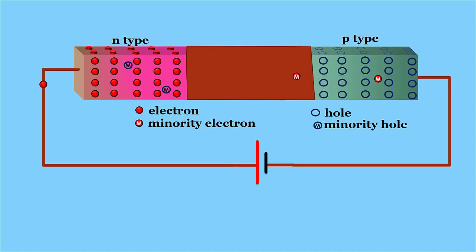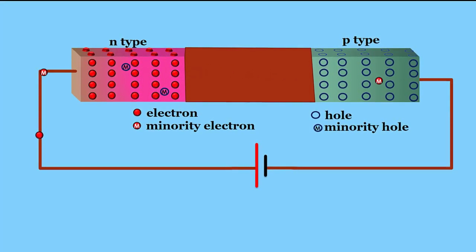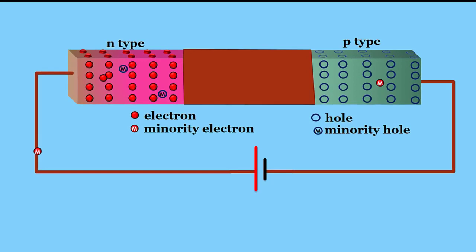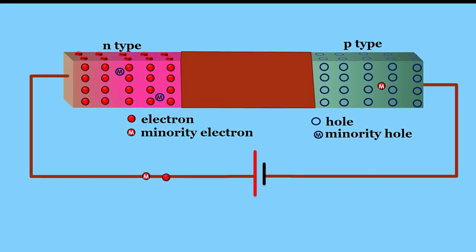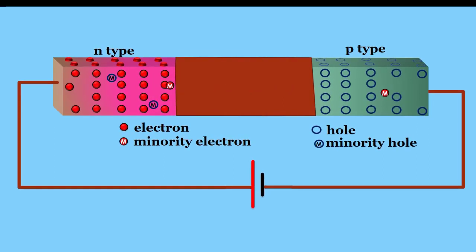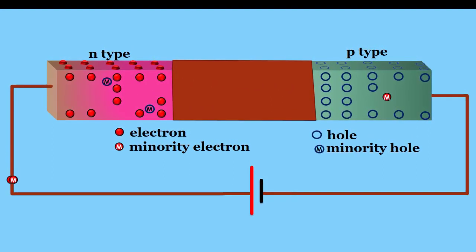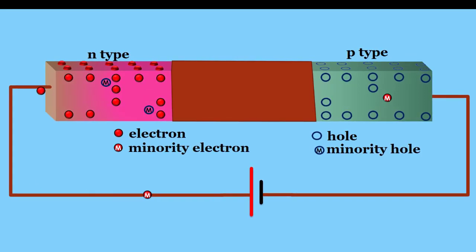But in practice, a very small current of the order of a few microamperes flows in the reverse direction. This is due to the minority carriers flowing in the opposite direction. This reverse current is small because the number of minority carriers in both regions is very small. So, the p-n junction conducts current in the forward bias and acts like an insulator in the reverse bias.